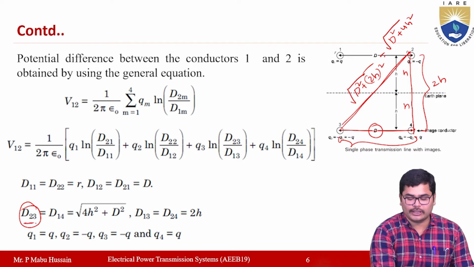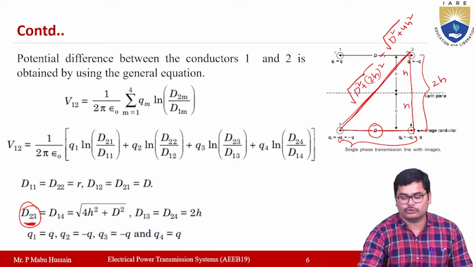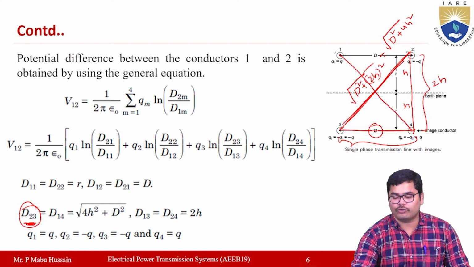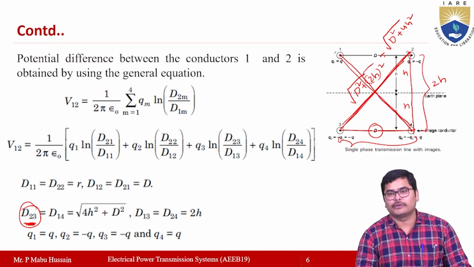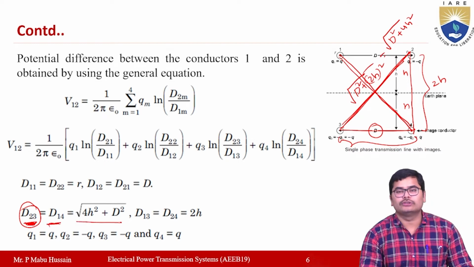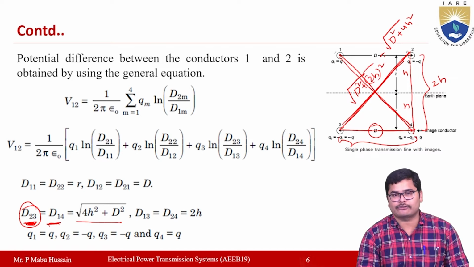So D23 and D14 have the same value. Both D23 and D14 will be equal to under square root 4h square plus D square.